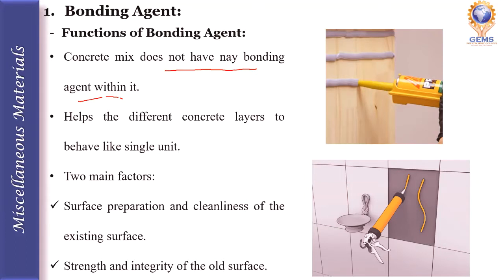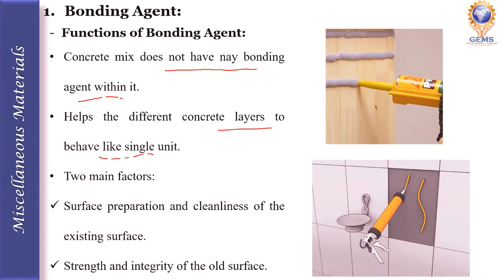So we introduce a bonding agent to improve the bonding capacity between the two layers. The use of the bonding agent helps the different concrete layers to behave like a single unit. These are the functions of the bonding agent.